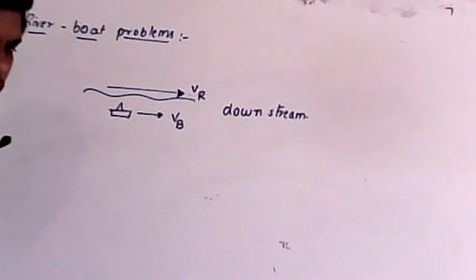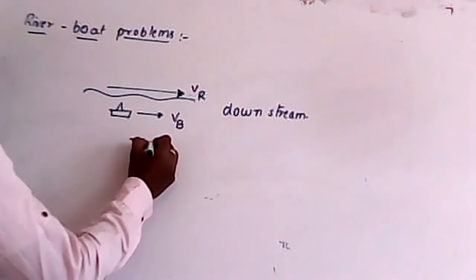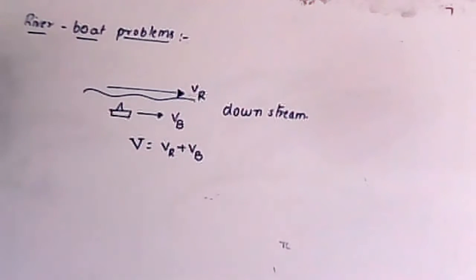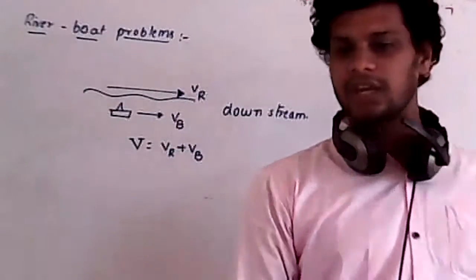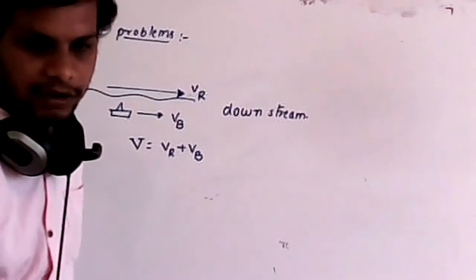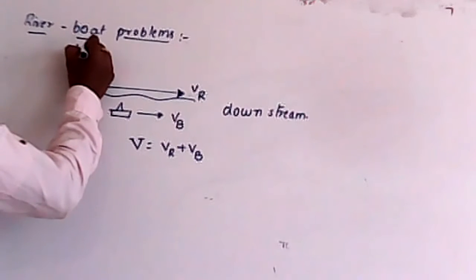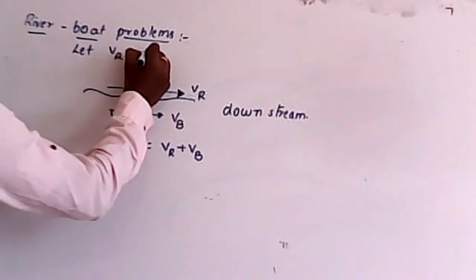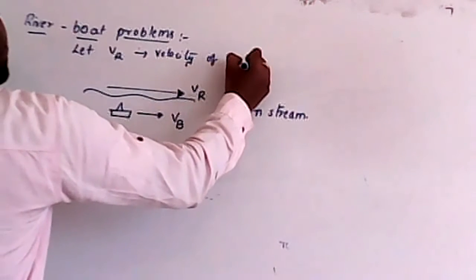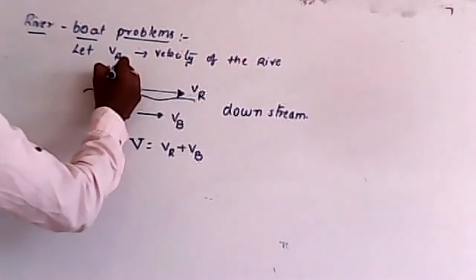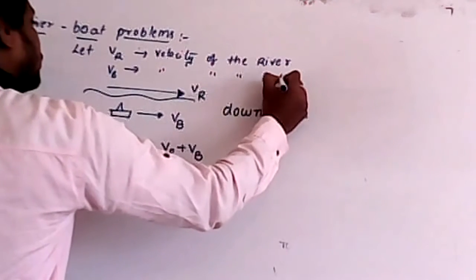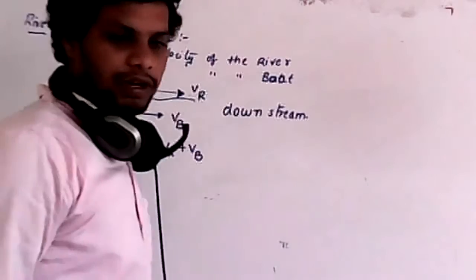In case of downstream, what is the resultant velocity? The resultant velocity is taken as vr plus vb. The total velocity is the velocity of the river plus the velocity of the boat. Are you clear? For example, let vr be the velocity of the river and vb be the velocity of the boat.